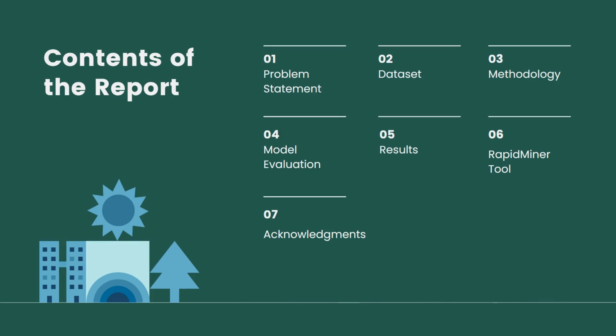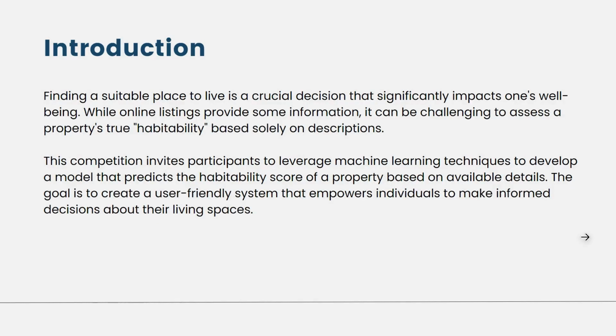So coming to the problem statement, finding a suitable place to live is a crucial decision that significantly impacts one's well-being. While online listings provide some information, it can be challenging to assess a property's true habitability based solely on descriptions. So this basically judges how sustainable and habitable a property is.